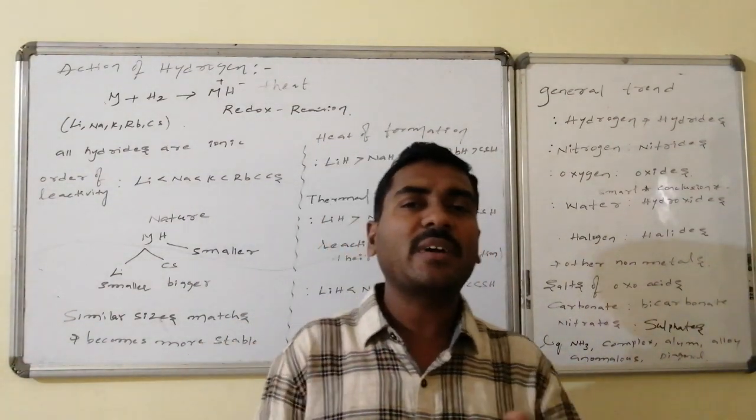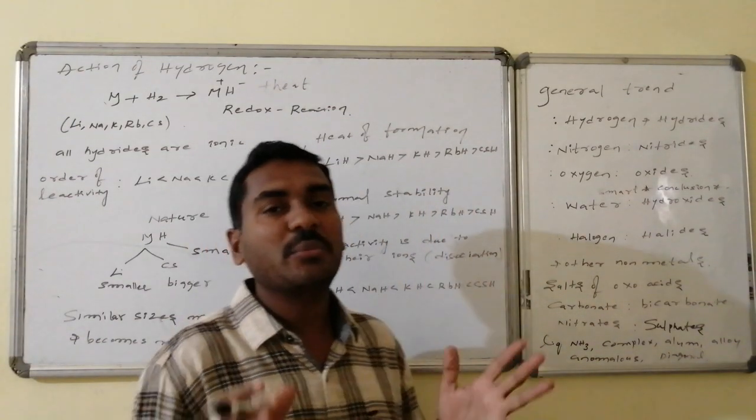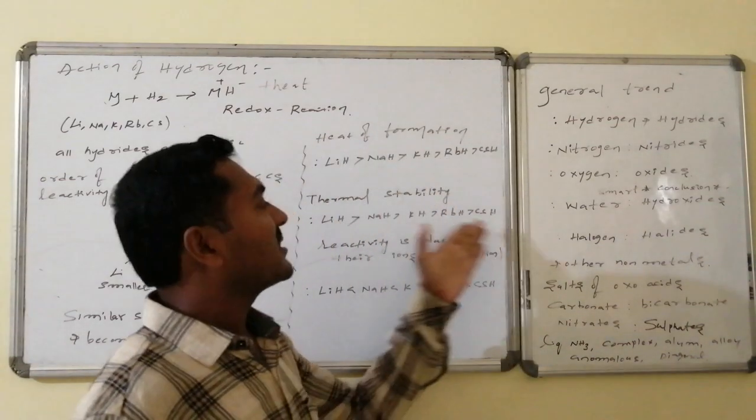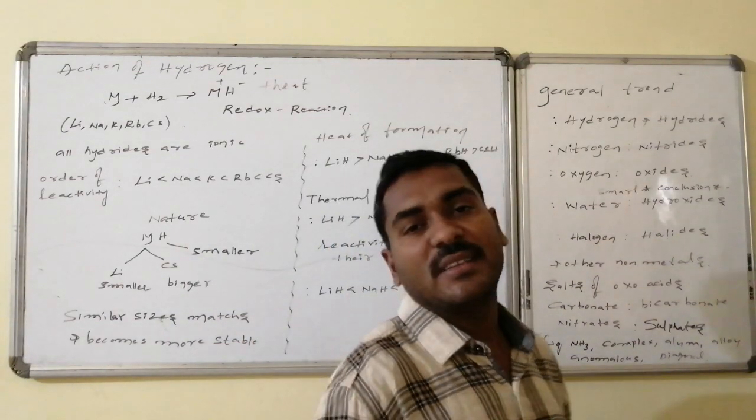Suppose I have all varieties of hydrides. By increasing the temperature, first cesium hydride will decompose to cesium plus and hydride ion minus, and it becomes very reactive. Next the chance comes for rubidium, potassium, sodium, and the last chance comes for lithium hydride.